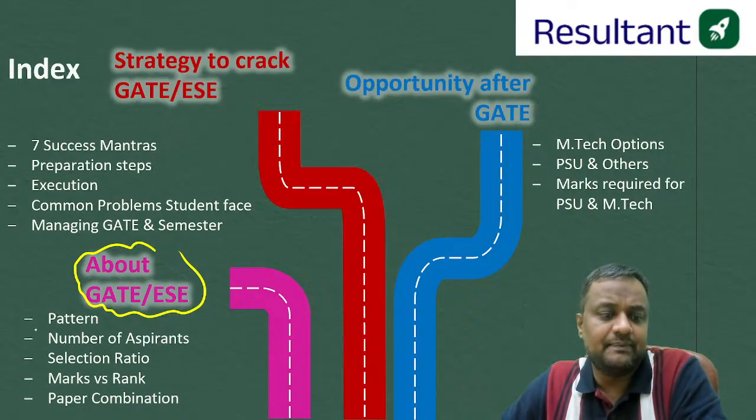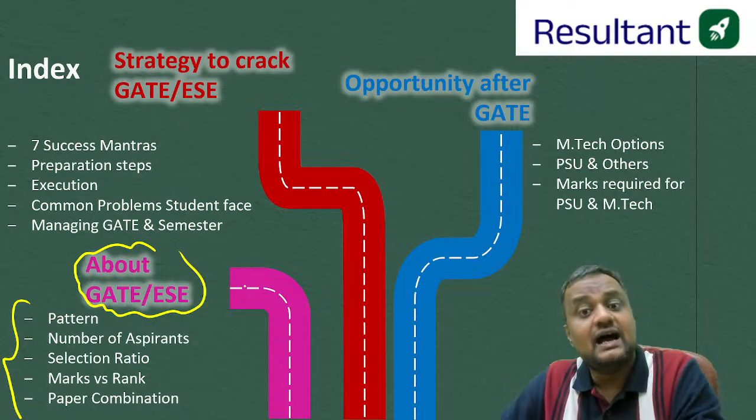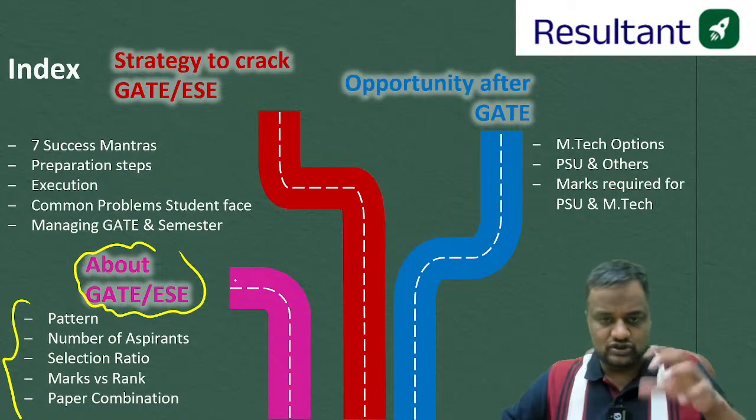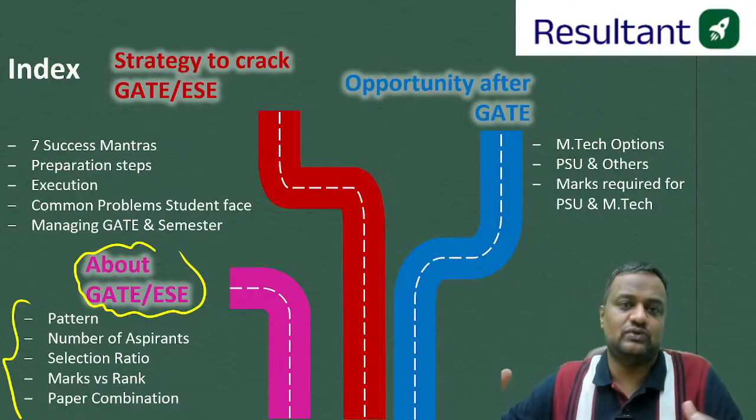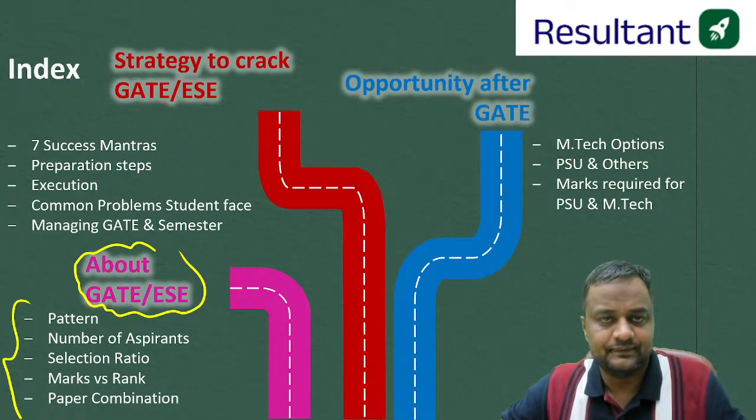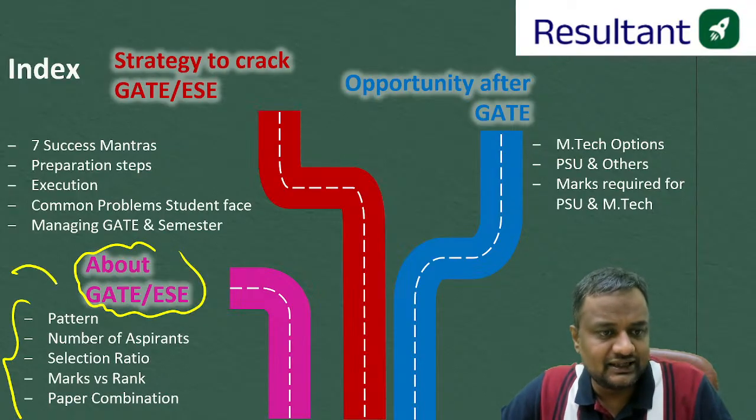Selection ratio, pattern, paper combination, that I'll be telling you first. Once you know the exam, like a batsman, if he wants to hit a century, he will be knowing the pitch first of all. So first of all, I'll be telling you about this.